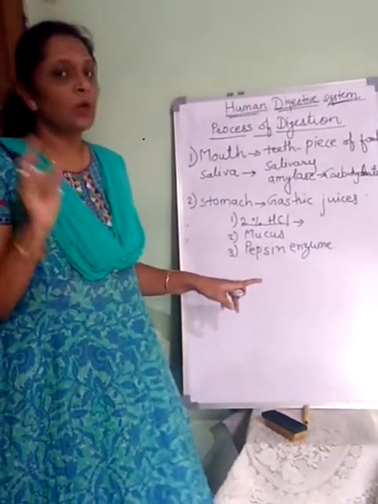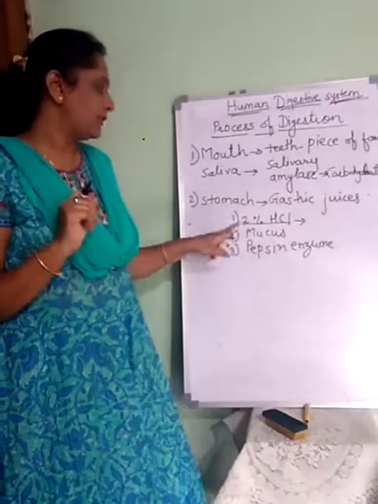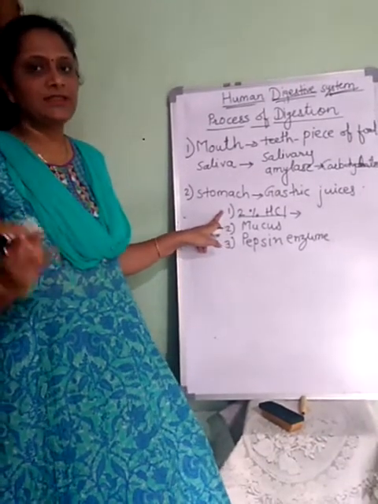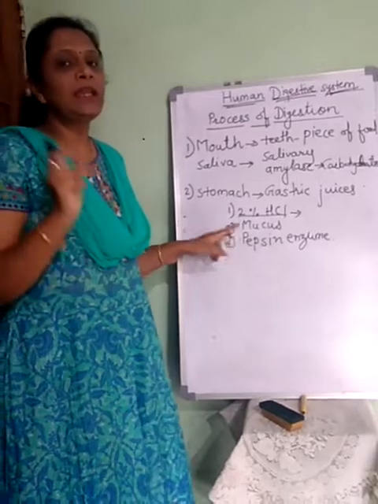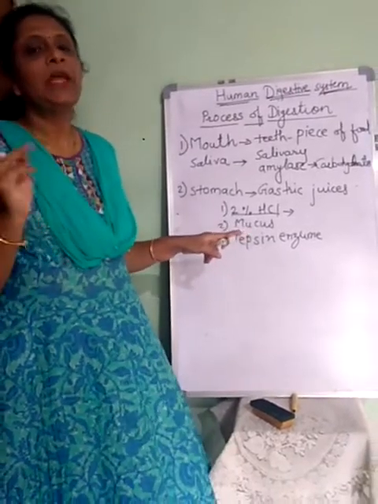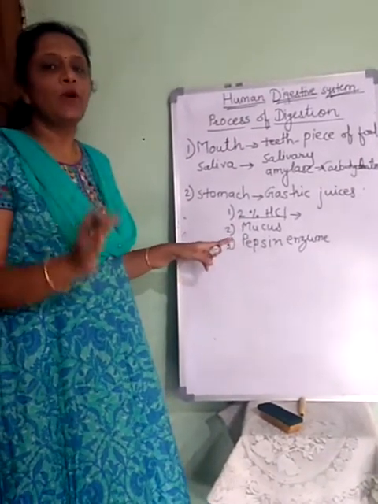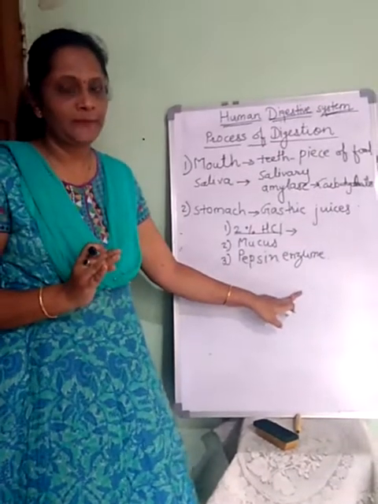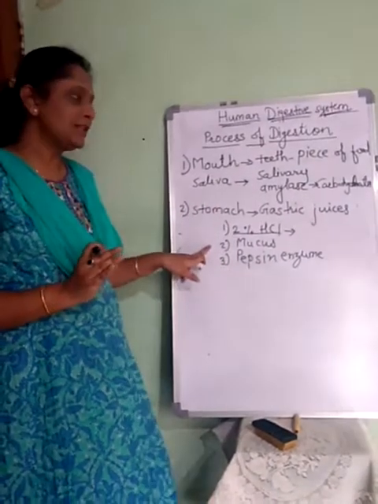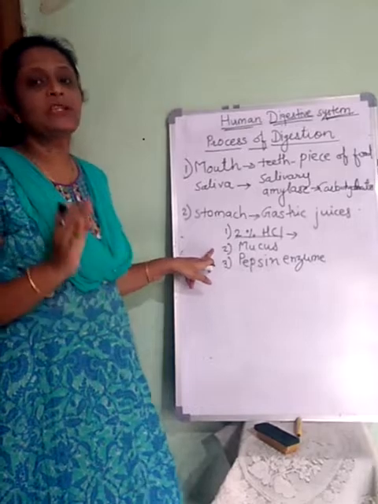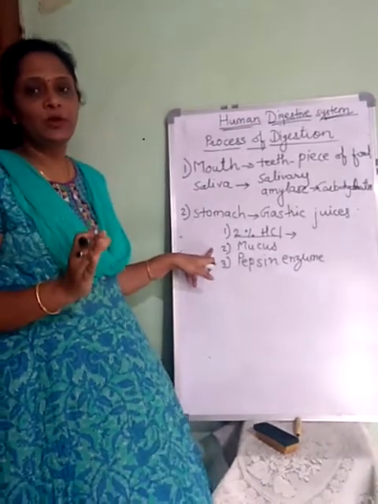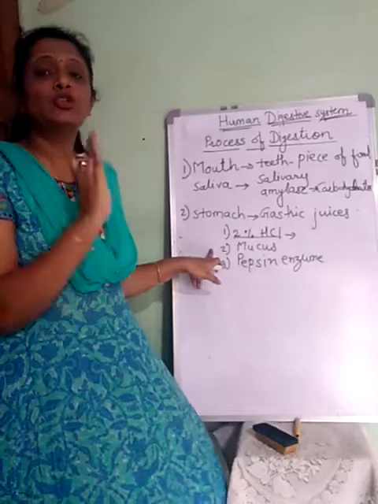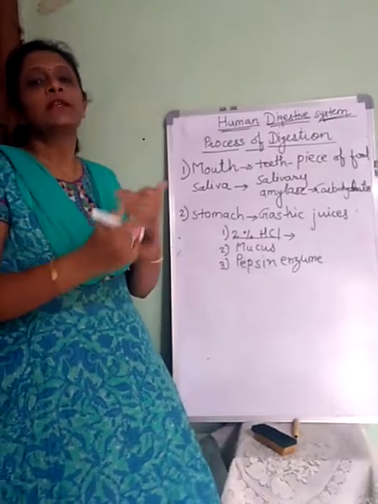Am I clear? What are the two functions? First, it kills all the germs and the harmful substances. Then second, it creates an acidic medium, acidic conditions, for the proper functioning of the enzyme pepsin. Okay. Then the second substance present in gastric juice is mucus. This mucus is helpful for prevention of corrosion of the walls of the stomach.